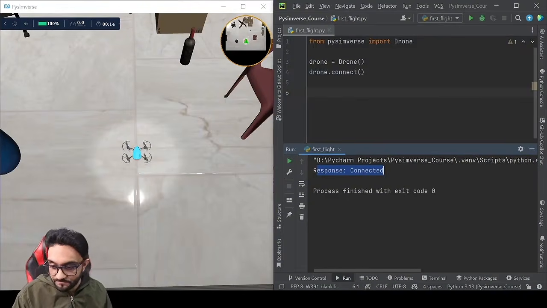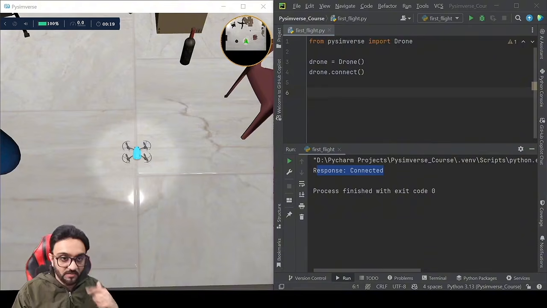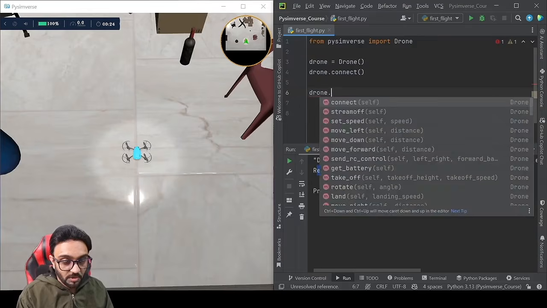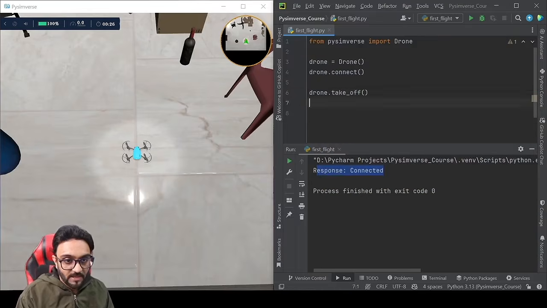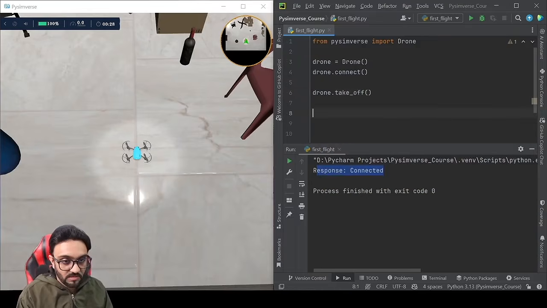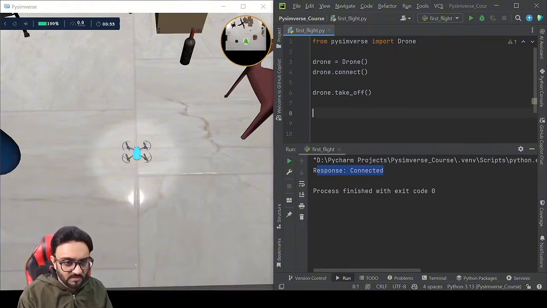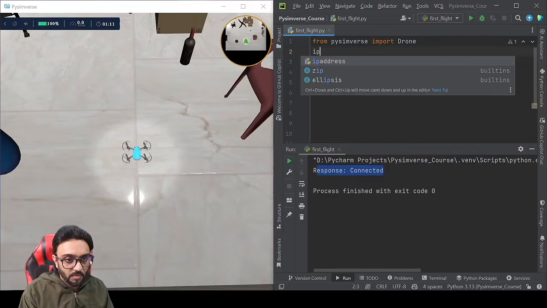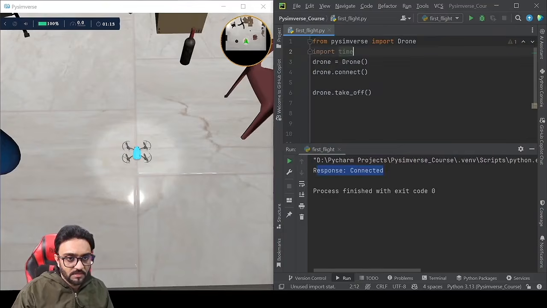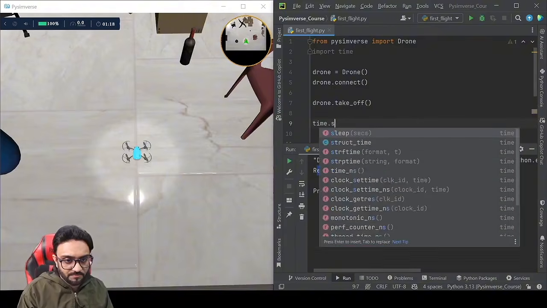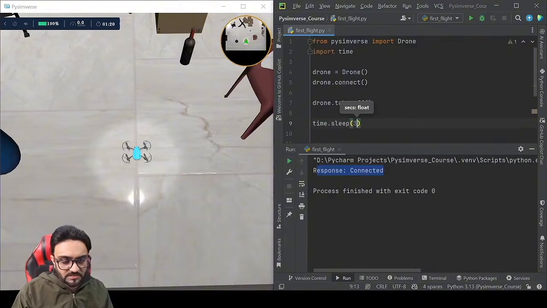So that's the idea. Let me open the sound of the desktop as well, so you can hear the propellers as well. So here we can now write drone dot takeoff, and then let's write here, we will import time, and then we are going to write time dot sleep, and we will give it like 3 seconds before the simulation shuts off.